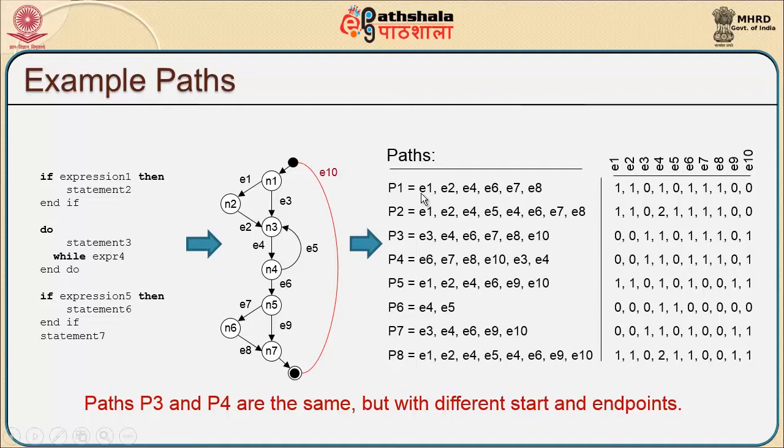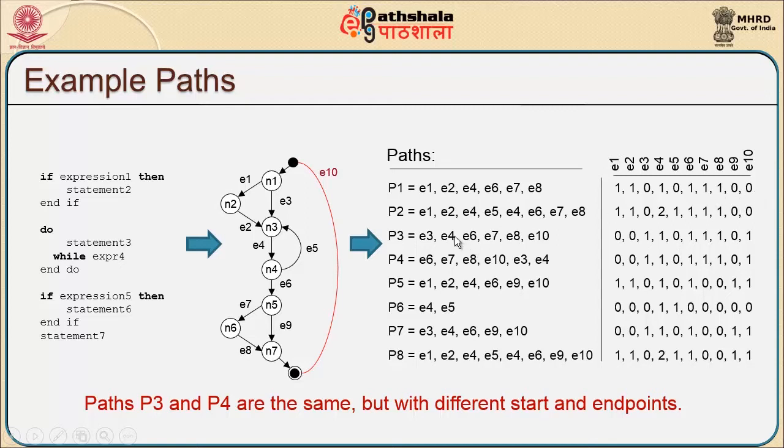Since I have traversed through E1, E2, I have the connection established, so I represented it with binary value 1. Since I have not gone through edge E3, that has been replaced with 0; E4 again I have got 1; E5 I have not traversed, so it becomes 0; E6, E7, E8 exist, so E9 and E10 do not exist.